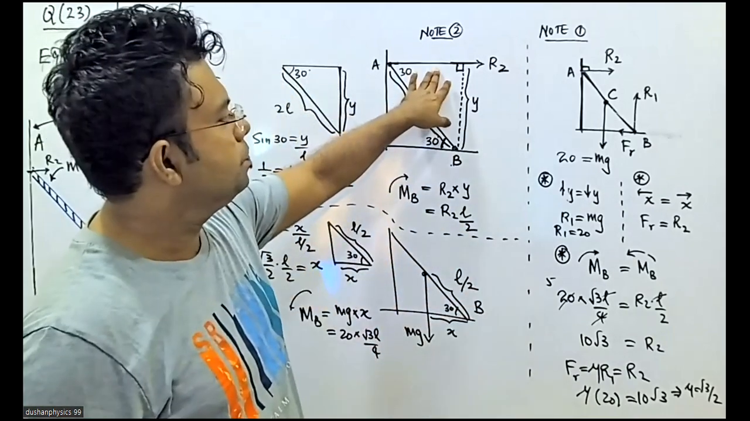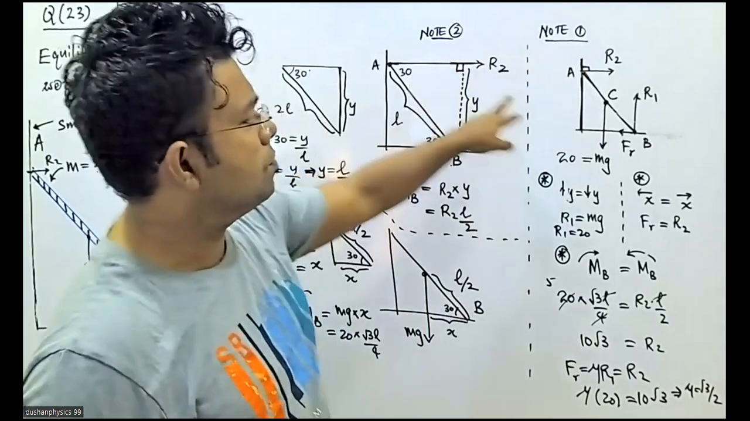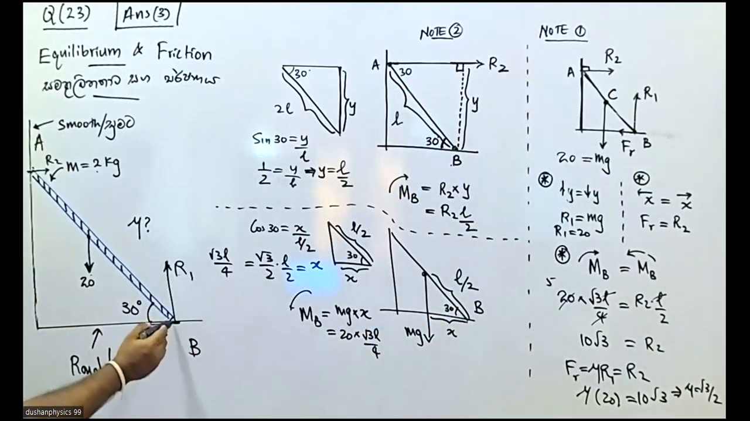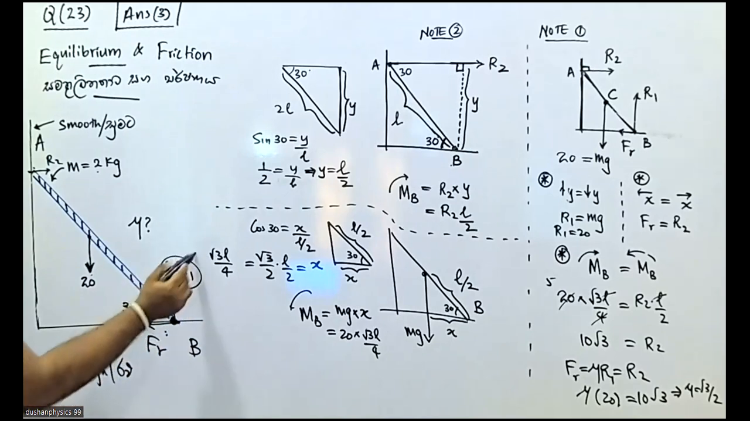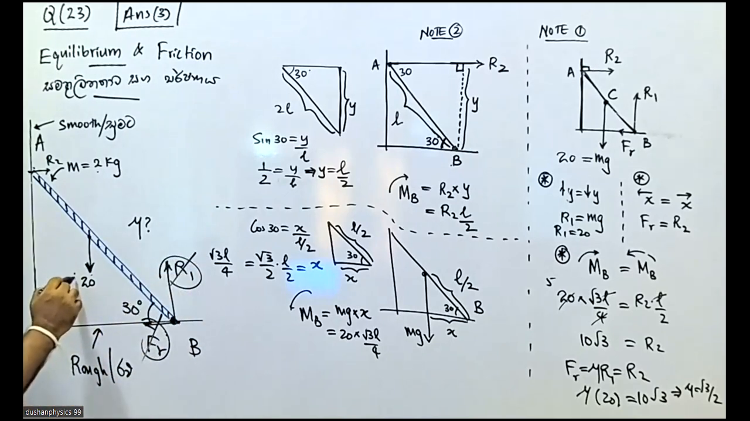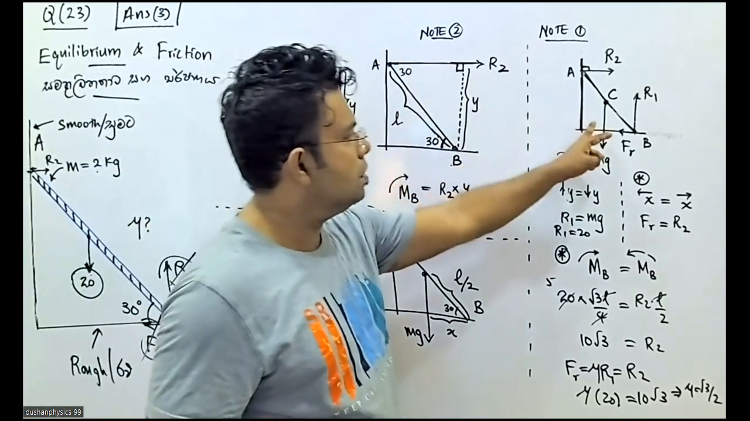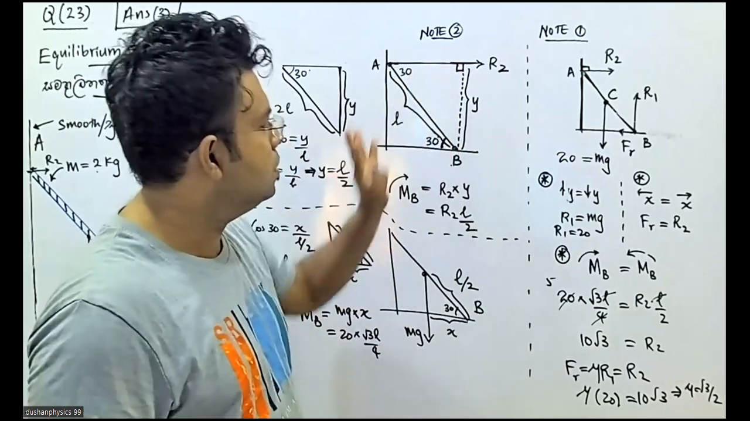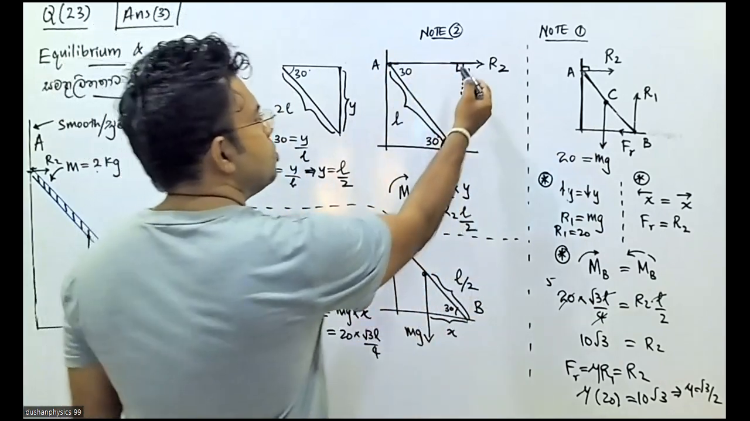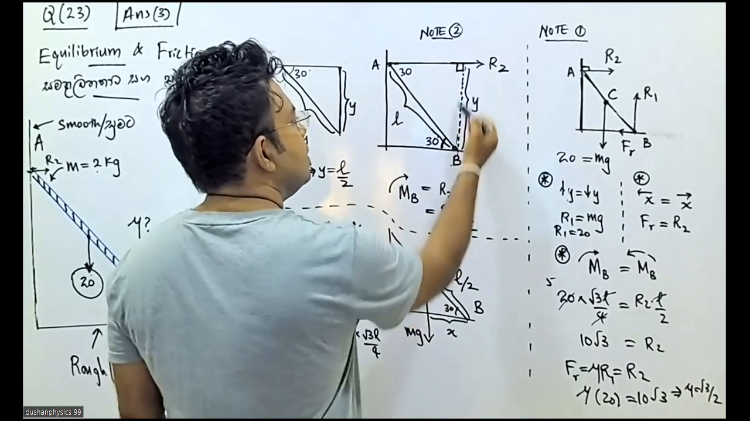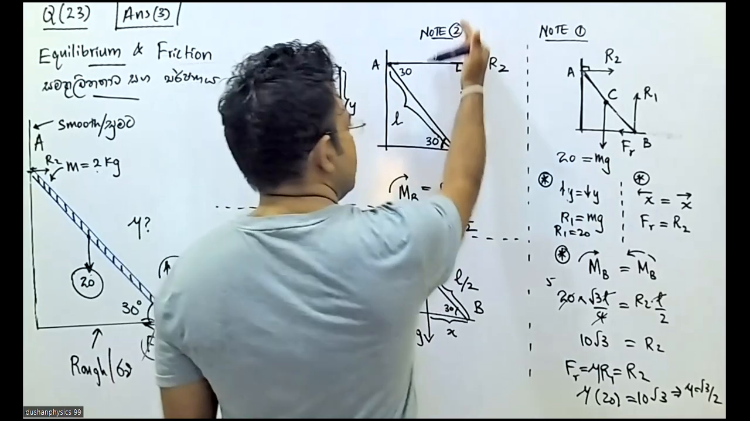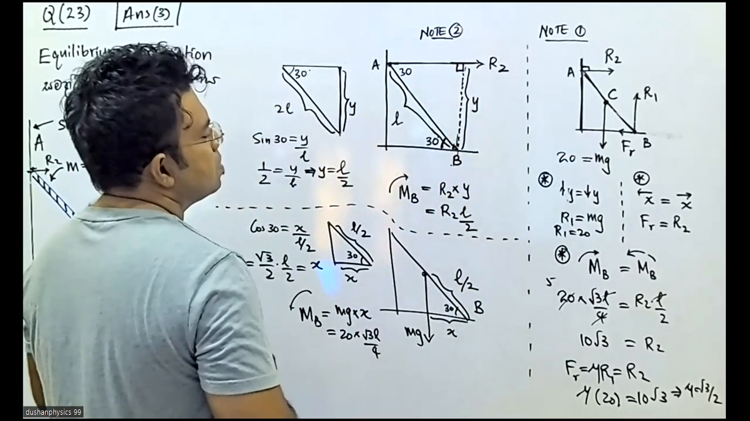Okay, R2. I'll highlight R2 because when I'm taking moments about the B point, these two get cancelled. Only mg and R2 have to be considered. Just forget the others. Right, R2, what should be the perpendicular distance? I'll take it as the y distance, because it's along the y axis.